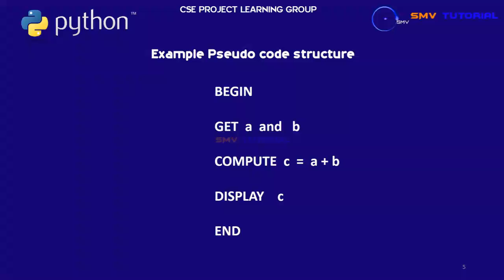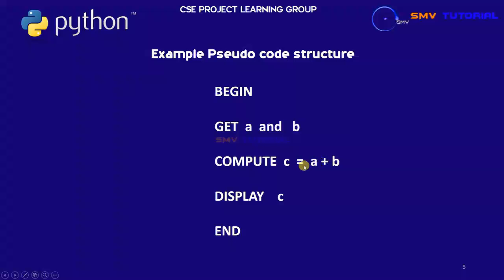Get has a capital letter only at the start, but a non-keyword is written in small letters. Then there is a formula, c is equal to a plus b. This is an addition formula.